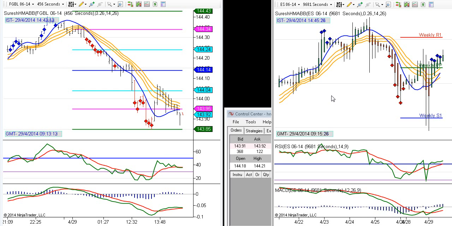Now let us come back to the E-mini, which is in front of us. Not that good before yesterday's massive noise, too much of noise, but it's okay. Now it is stabilizing to some extent. There is some kind of sanity returning to the market.